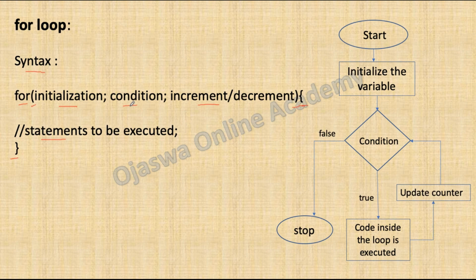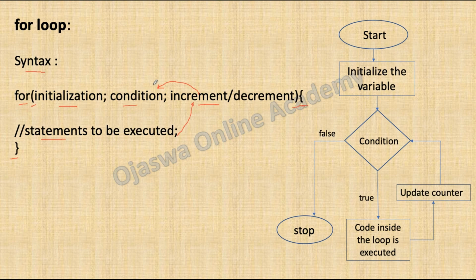But if the condition is true, the control of execution goes inside the loop and the statements inside the loop will execute. After the statements are executed, the counter variable is updated using the increment or decrement operator as per your logic. Again the condition is checked and this goes on until the condition becomes false. Once the condition becomes false, the control comes out of the loop.